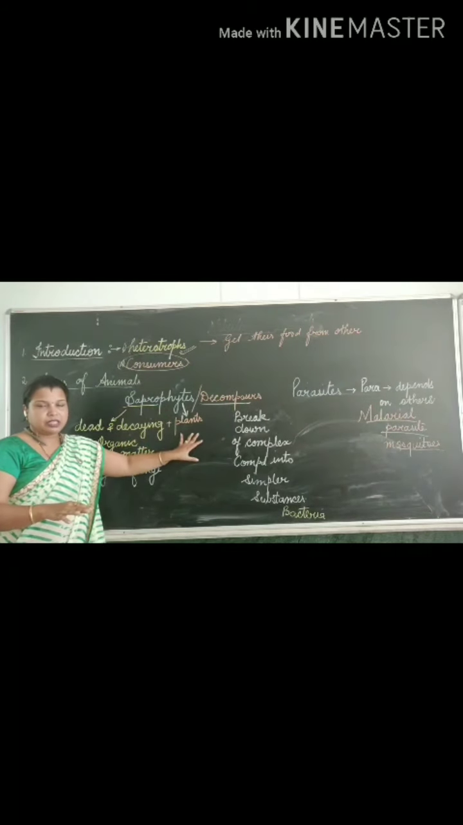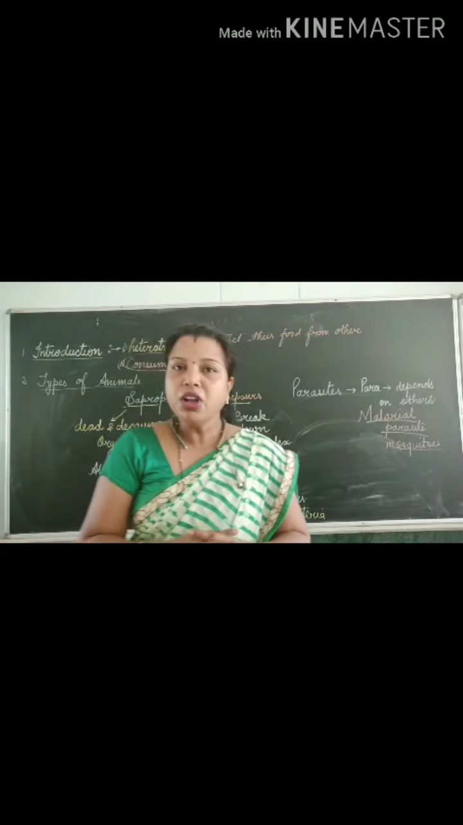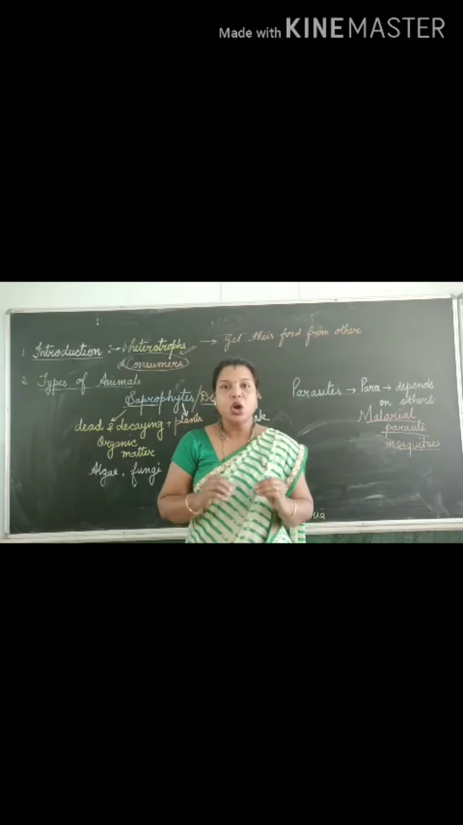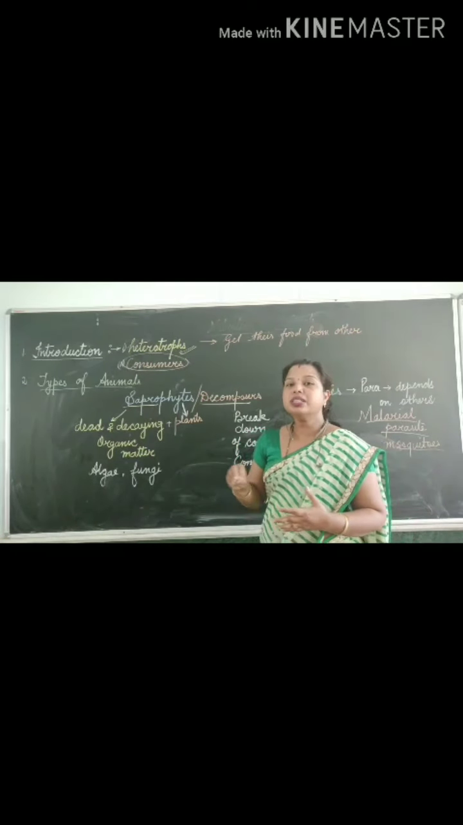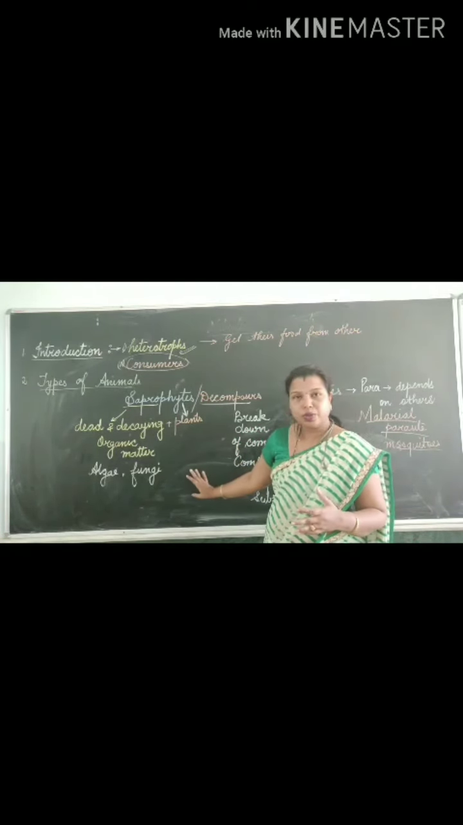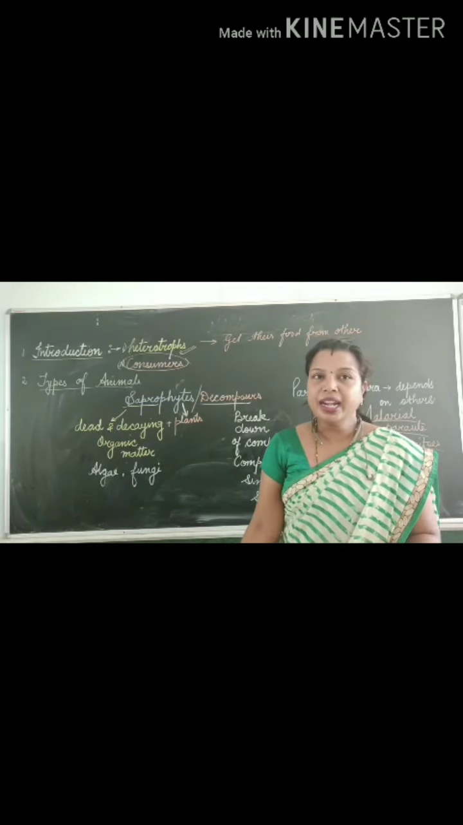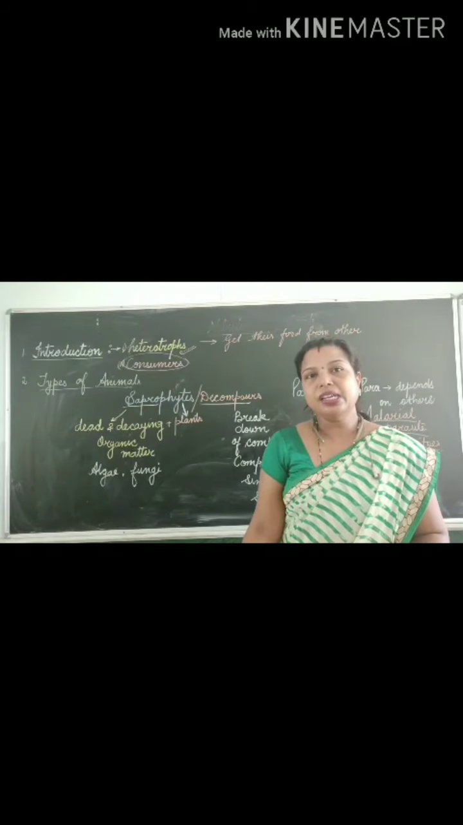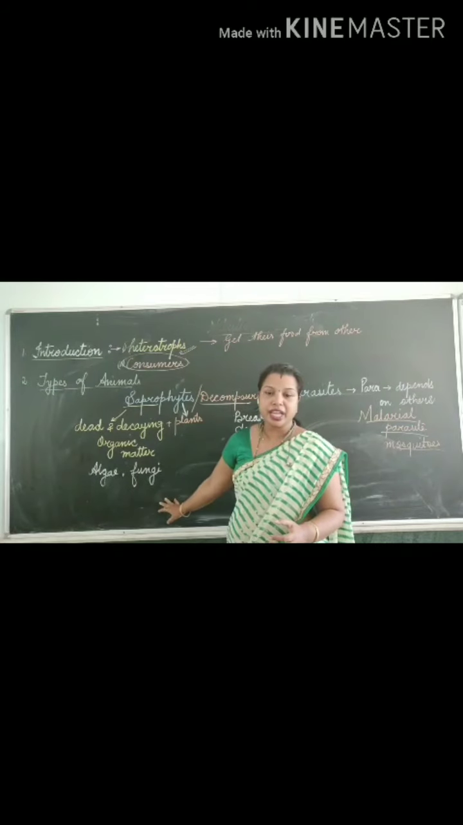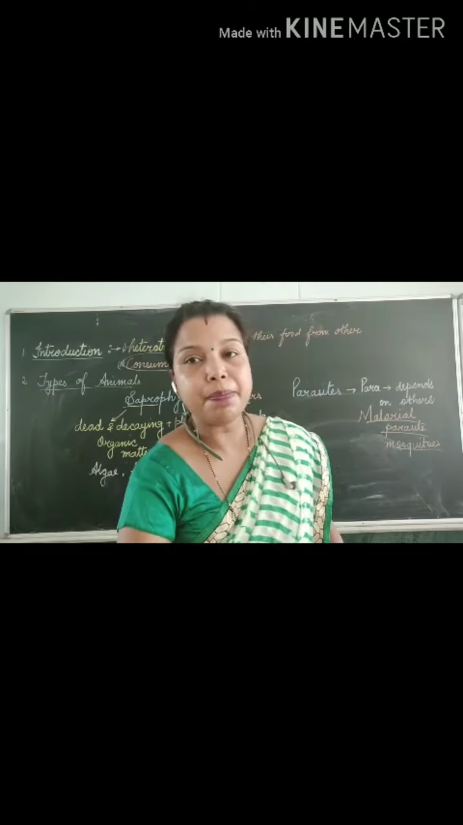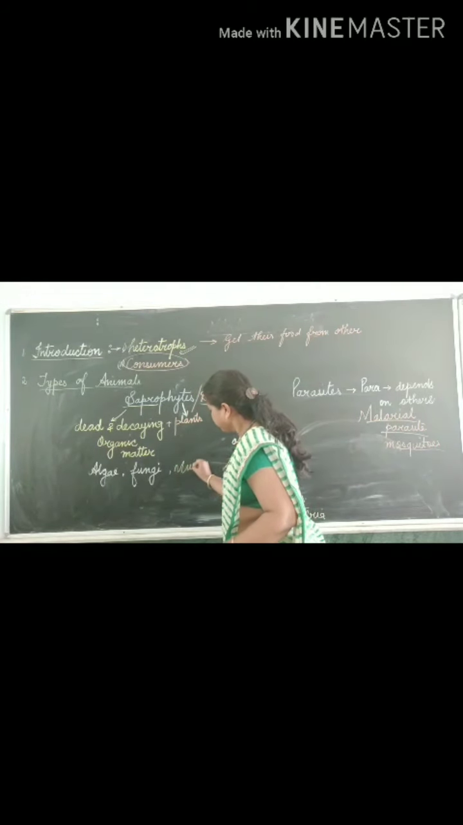Phyte means plant. So how can you define saprophytes? The living organisms that feed on dead or decaying organic matter are called saprophytes. Examples are algae, fungi, mushroom. The best example is mushroom. You know very well, mushroom.